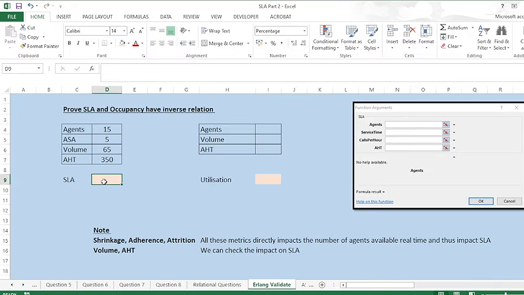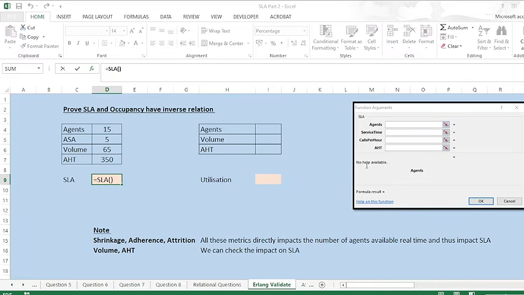So for SLA, the formula is SLA. First of all, the Erlang add-in file should be enabled in your Excel. So for calculation of SLA, I'll have to write equals SLA, then a bracket, then this function button, then you'll get this pop-up, or you can say a box.